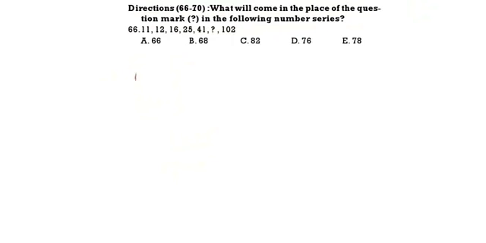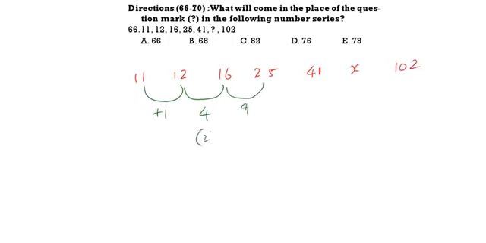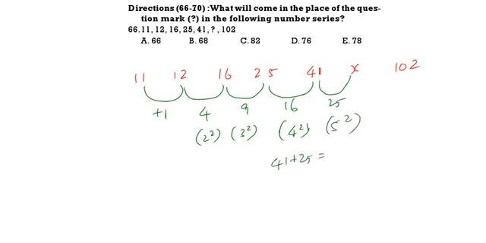Number series: 11, 12, 16, 25, 41, question mark, and 102. 11 to become 12 is plus 1, to 16 is plus 4, then plus 9. Taking 1, 4 and 9, that is 1 square, 2 square, 3 square, next 16 is 4 square, and the next one will be 25, 5 square. So 41 plus 25 is equal to 66. The correct answer is 66, option 1. See the next question.